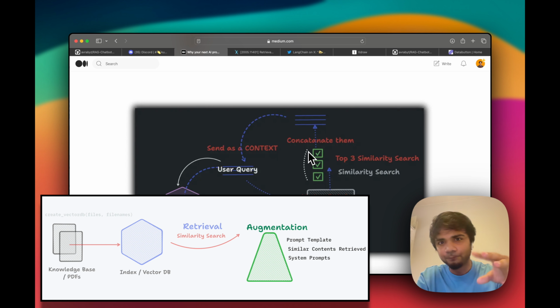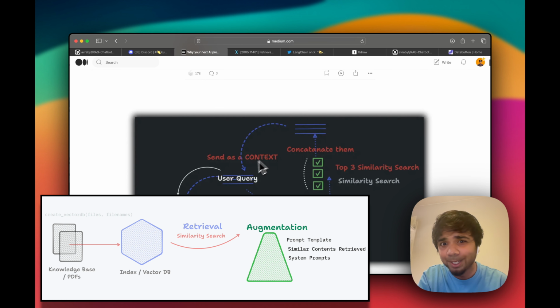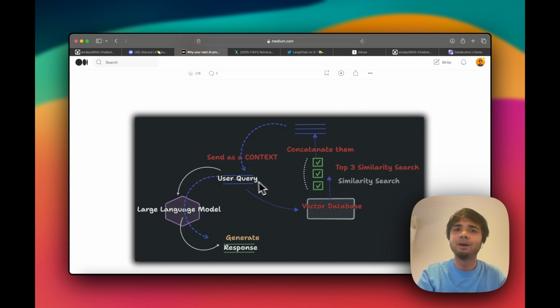If we focus on this part, we will see we're augmenting mostly with the similarity search, which you already found by retrieving. We're augmenting with a system prompt. We are augmenting with a context, or extra prompt, which we as end users would like to implement. All of this we're adding into our prompt now. We no longer have a single-line prompt. We are passing the prompt with the extra context and extra system prompt.